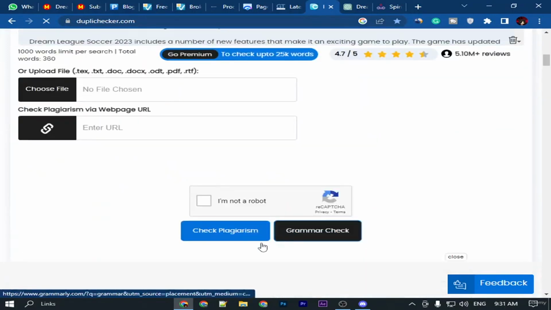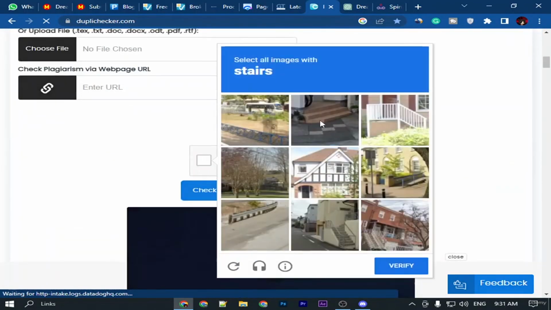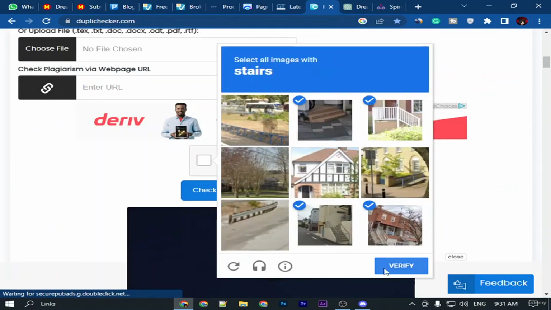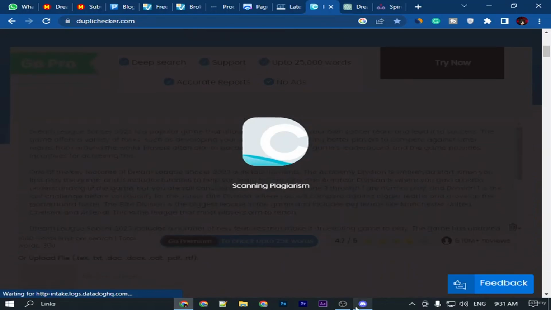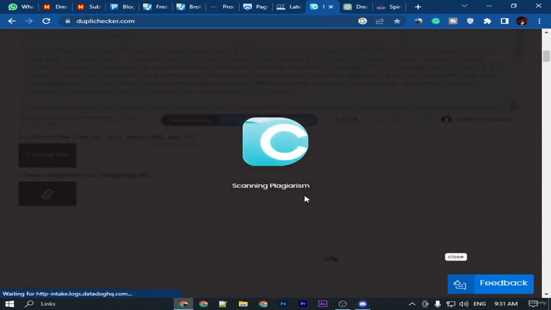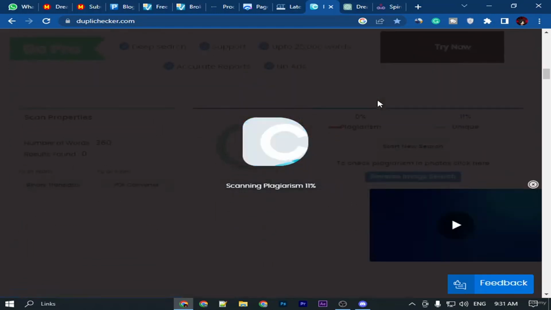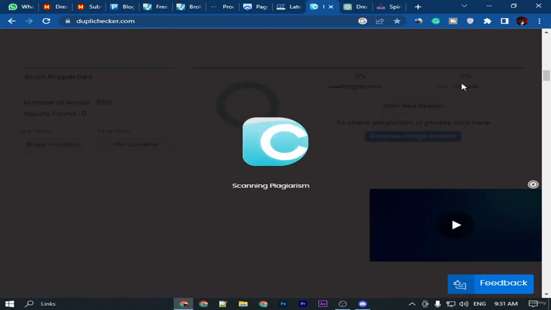Let's see. Our plagiarism is scanning. Now you can see that our article is unique compared to others, and if we post this article on our website, we will get 100% approved. If you just copy and paste, you will not get approved.